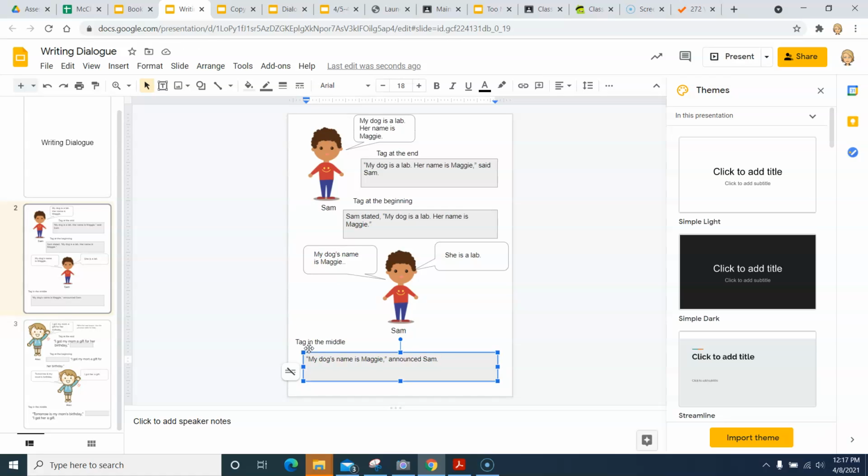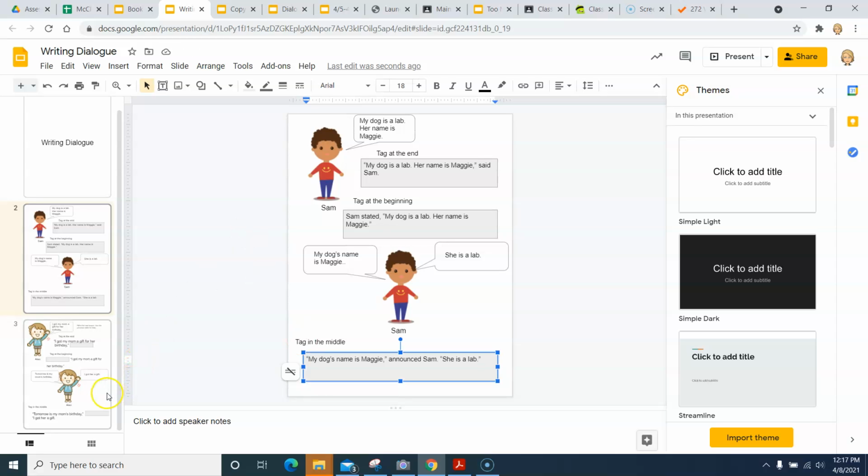So I've said what Sam said, but I want to put the rest of what he has said in the rest of this dialogue. So I'm going to start again, a quotation mark to show that, again, Sam is talking. "She is a lab." And I'm going to put a period because it finishes the sentence, and then the quotation mark to show that that's the end of what Sam has said.